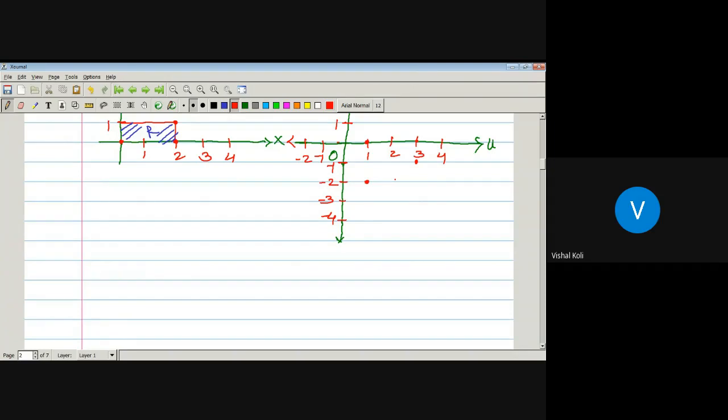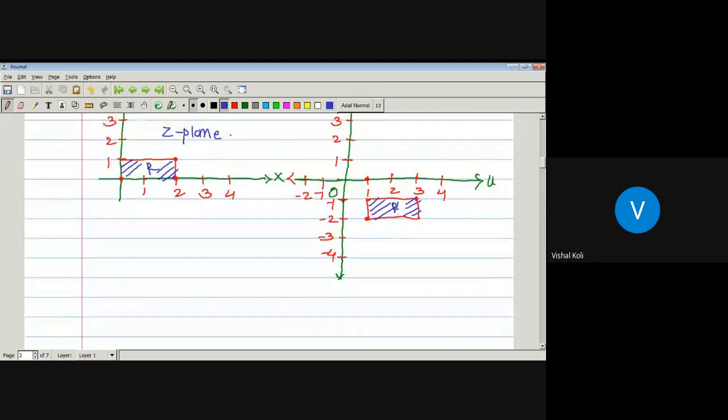Okay, so this will be our rectangle. So this will be a rectangle R dash, which is in W plane.